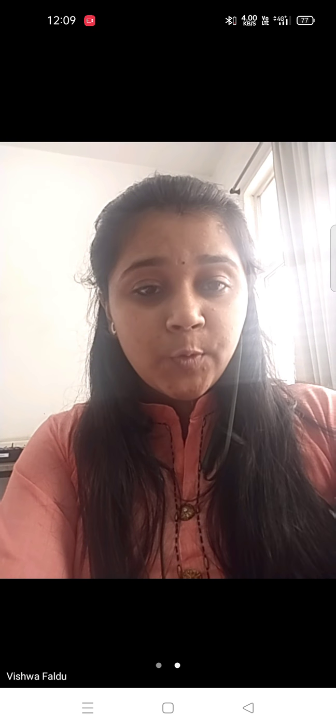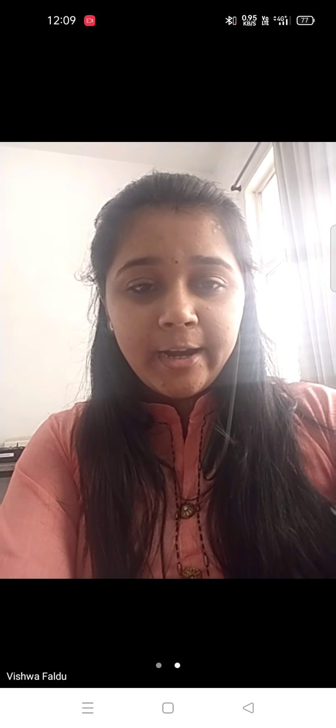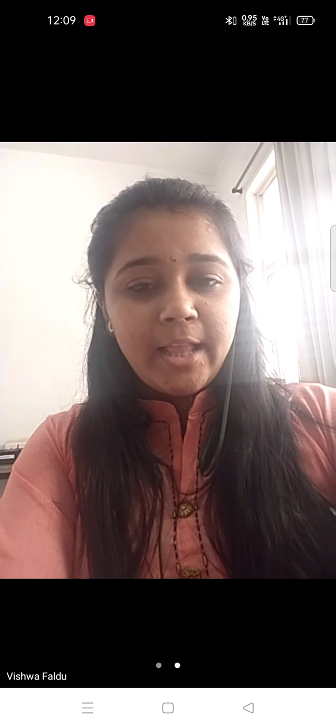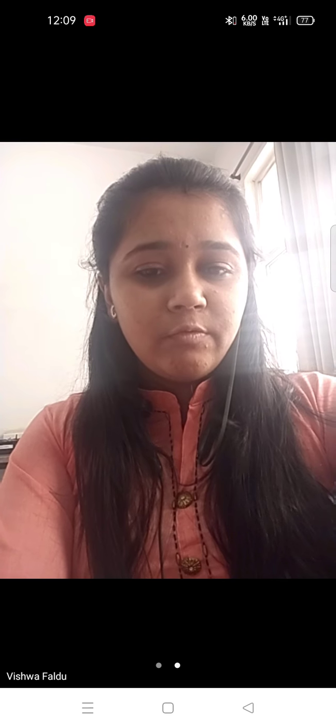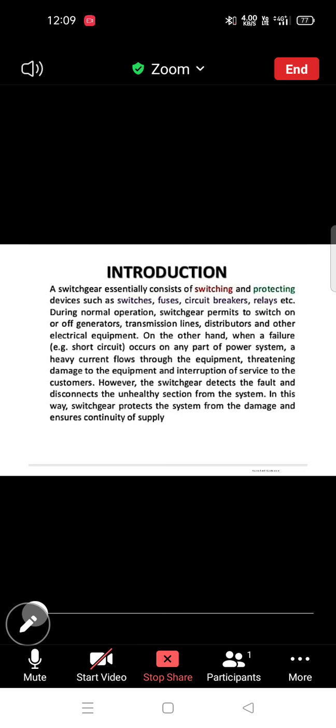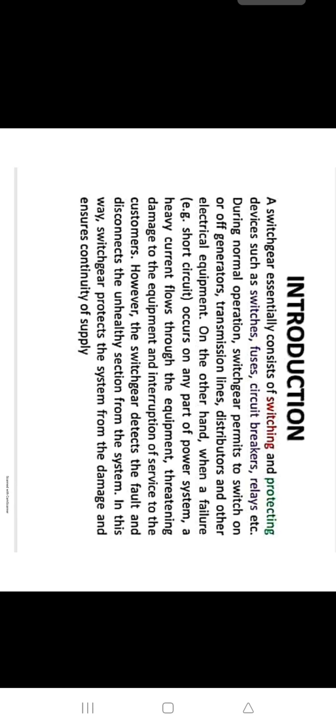What are the fundamentals of switchgear and how circuit breakers are related to the switchgear with the help of first fundamentals of switchgears. So, a switchgear essentially consists of switching and protection devices such as switches, fuses, circuit breakers, relays, etc. Right? So, circuit breaker is also one type of protection device. So, it will be common switchgear fundamentals.